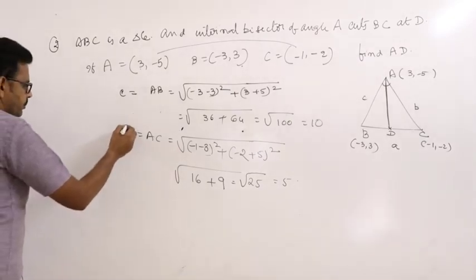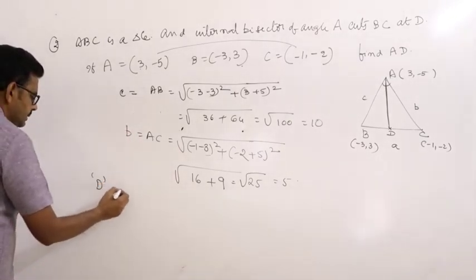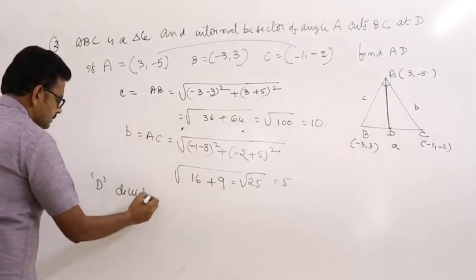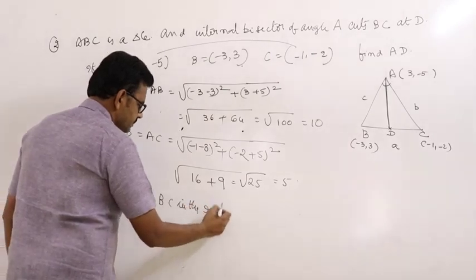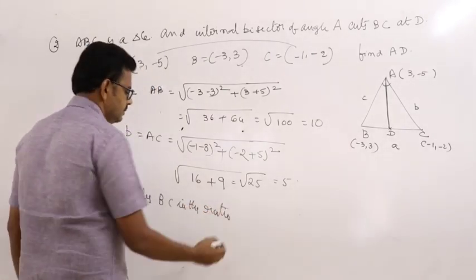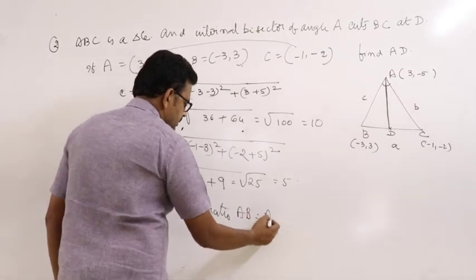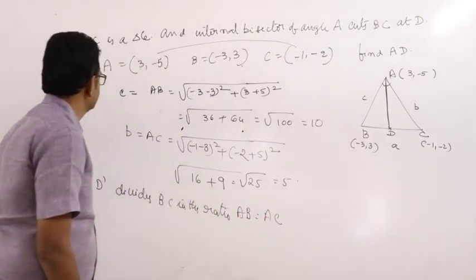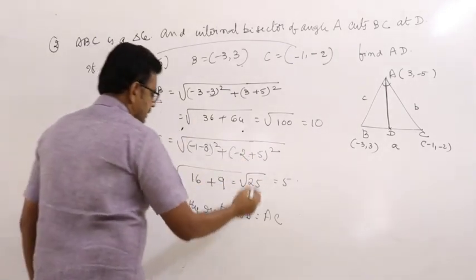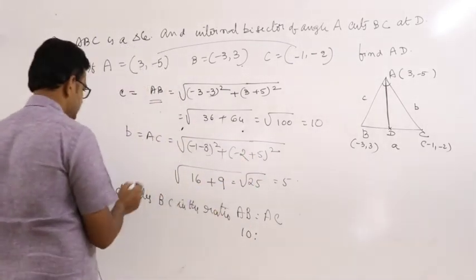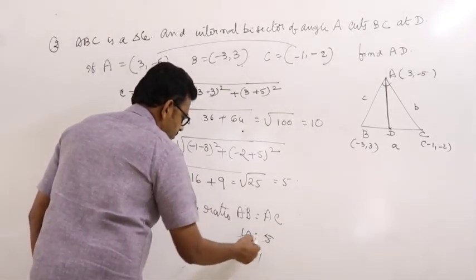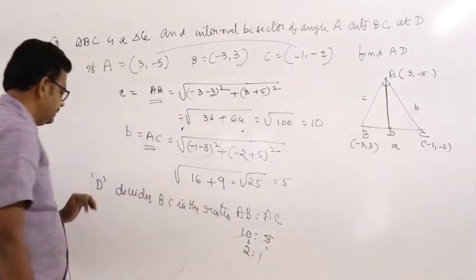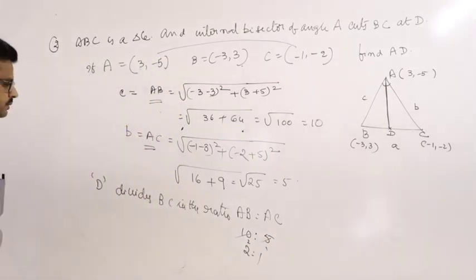Now D divides BC in the ratio AB is to AC. AB is 10, AC is 5, that is 2 is to 1. So D divides BC in the ratio 2 is to 1.